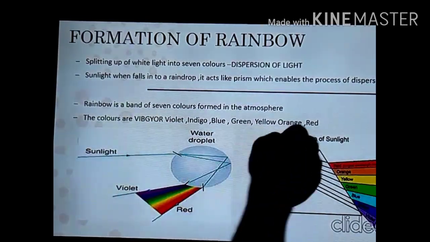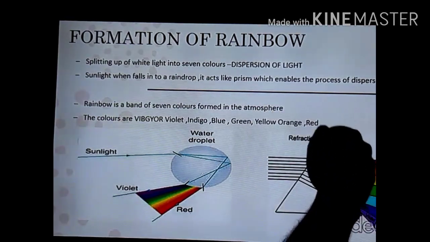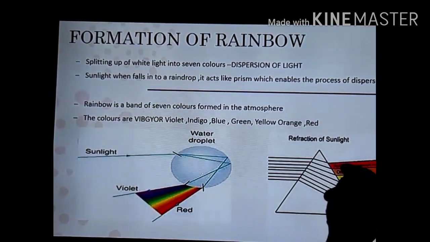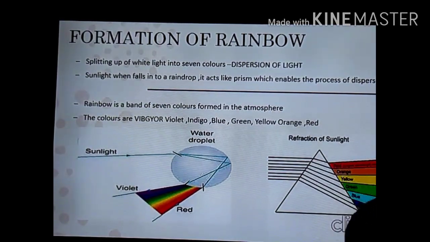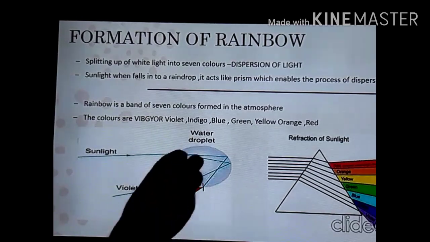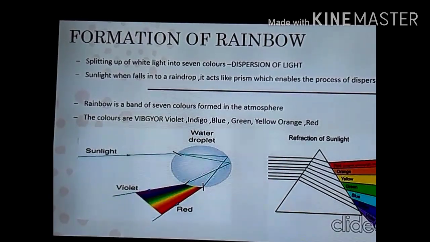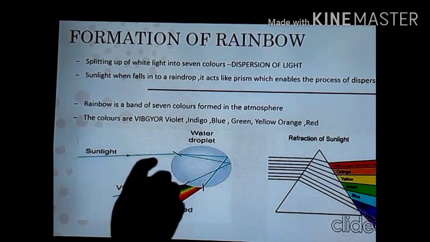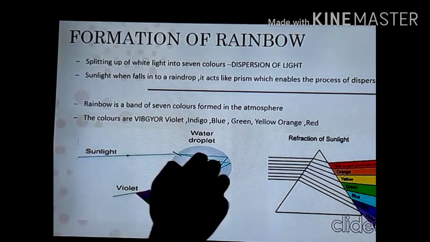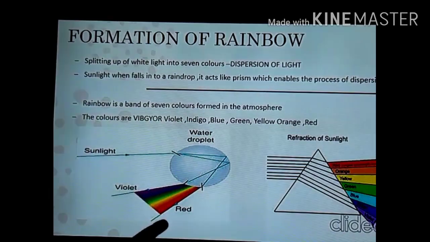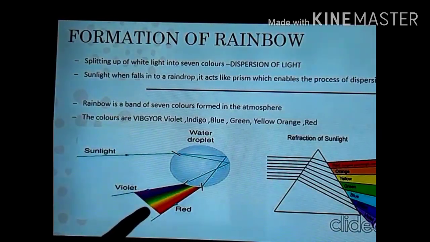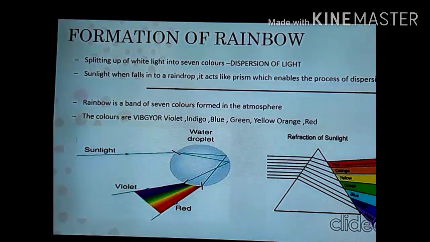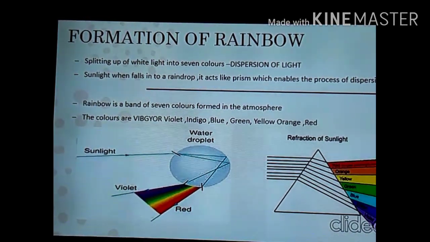When light falls on the prism, it splits into 7 colors. You can see red, orange, yellow, green, blue, indigo, violet. In the same way, this water droplet also behaves like a prism. When white light falls on this water droplet, the white light splits into 7 colors. You can see red, orange, yellow, green, blue, indigo and violet. This is how a rainbow is formed.